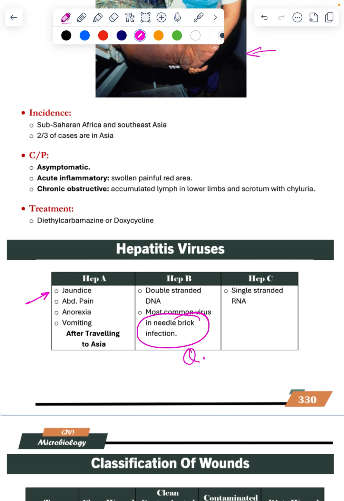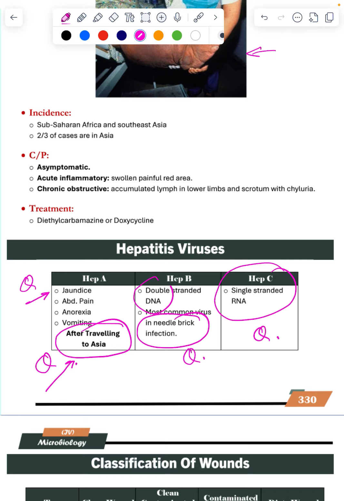Hepatitis C is RNA. This is a question. B is DNA virus. This is a question. B is DNA. C is RNA. Hepatitis A is from traveling from the other countries. Classification of wounds. The questions are coming like this. Clean wound, contaminated wound, when the hollow organ is opened.